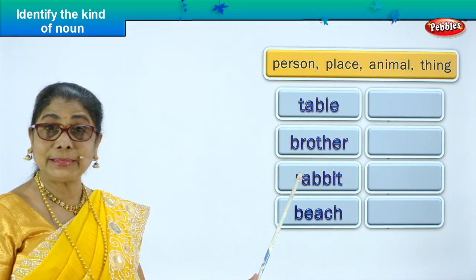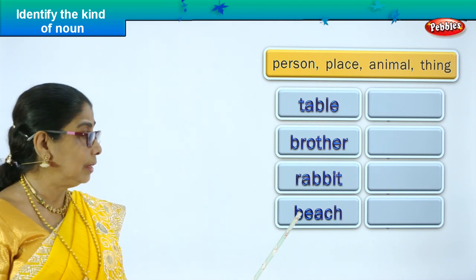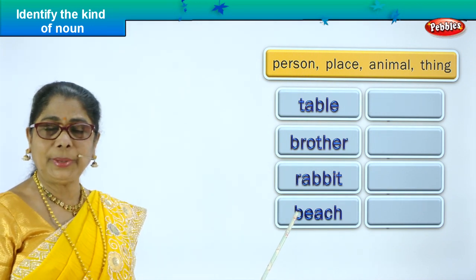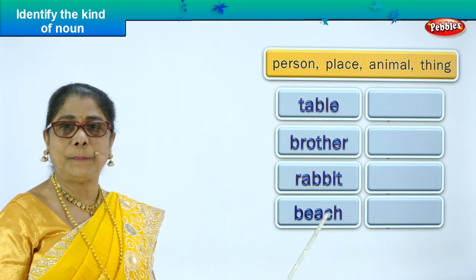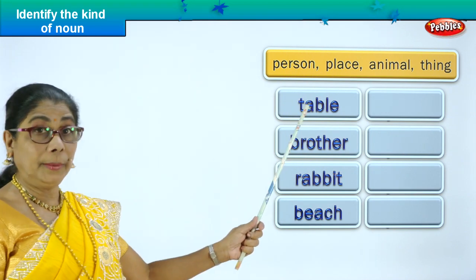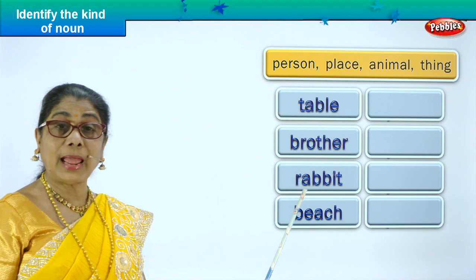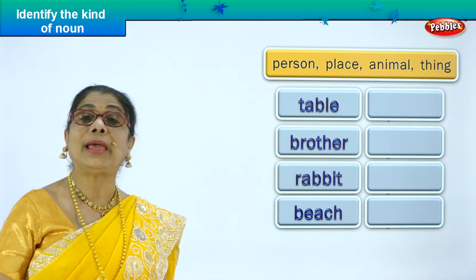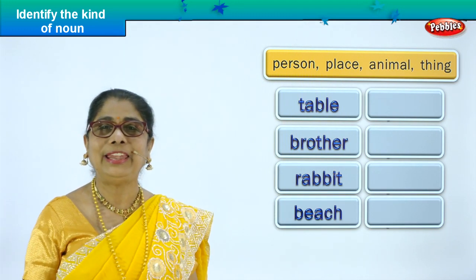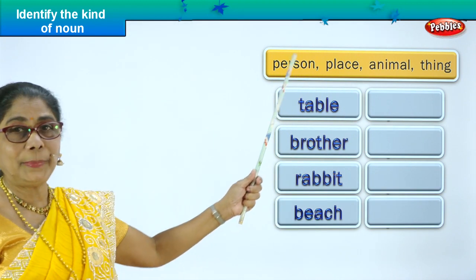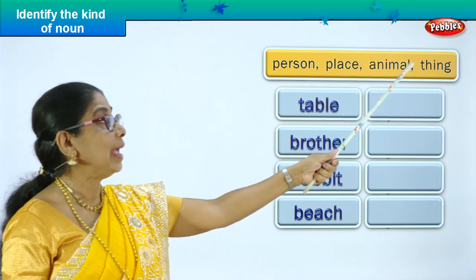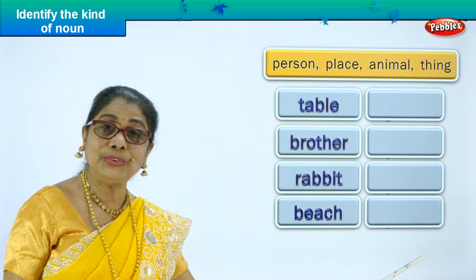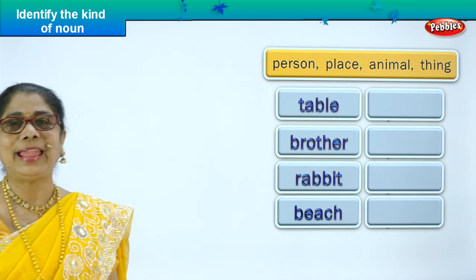R-A-B-B-I-T, rabbit. Is it a noun? It's a noun. Beach. B-E-A-C-H, beach. Table, brother, rabbit, beach. All four are nouns. Now you're going to identify what kind. Is it a person, place, animal or thing? And we are going to write it down after we identify.